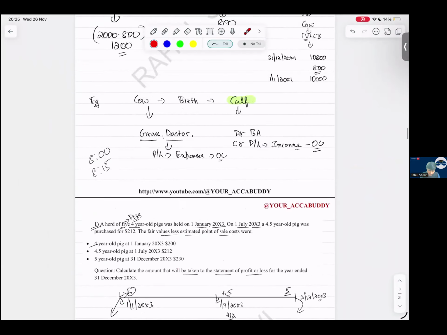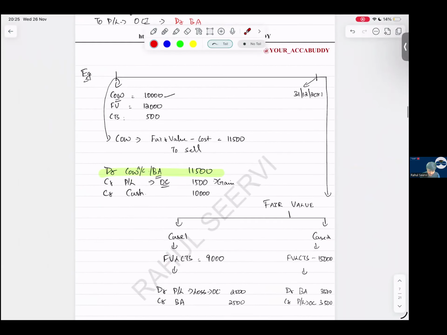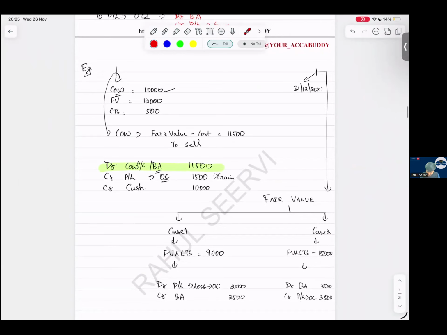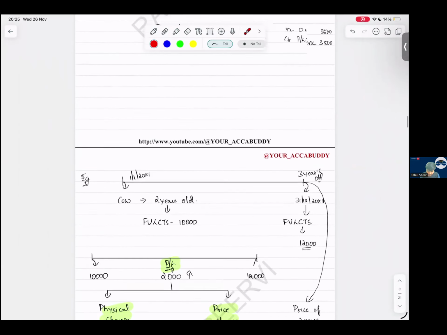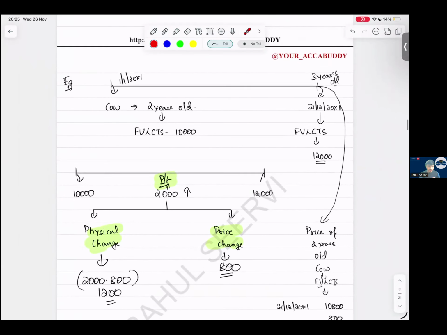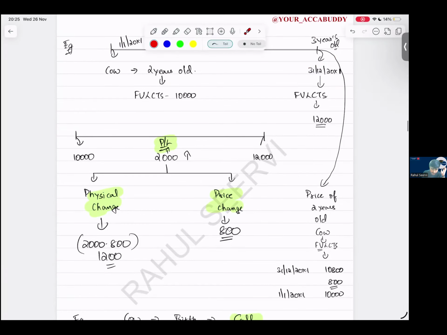Now let me show one thing regarding the fair value. Today I purchase a cow that is 2 years old. So the fair value less cost to sell is 10,000, sir. After 1 year, the cow will become 3 years old. What is the increase in value? 2,000 is the increase in value. Sir, where will we show it? We will show 2,000 in P&L.